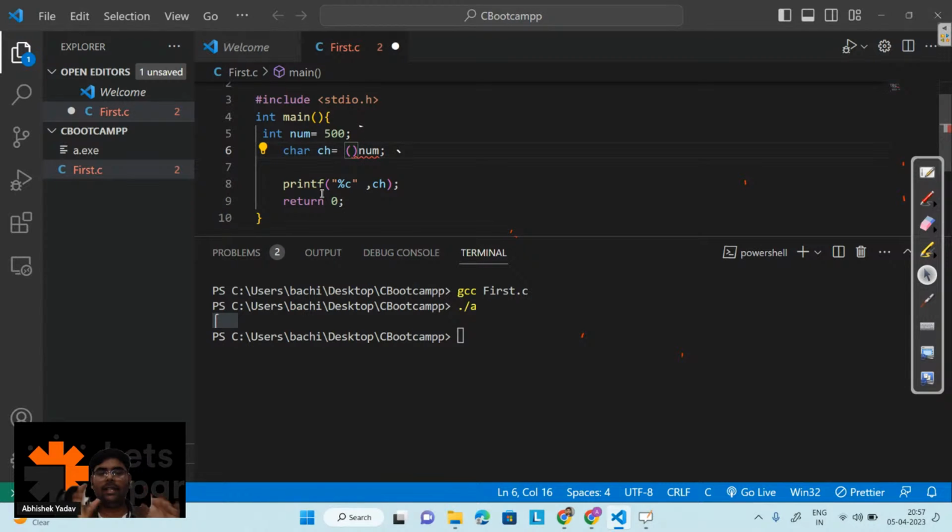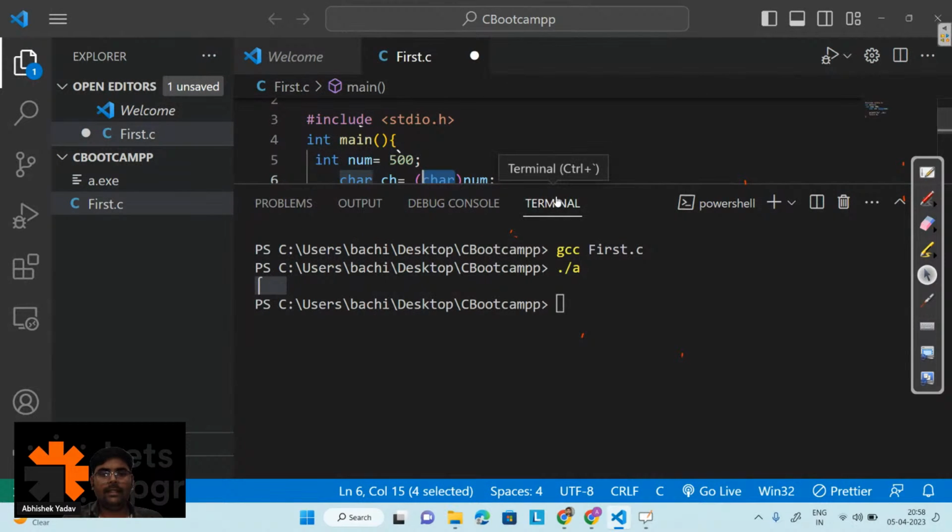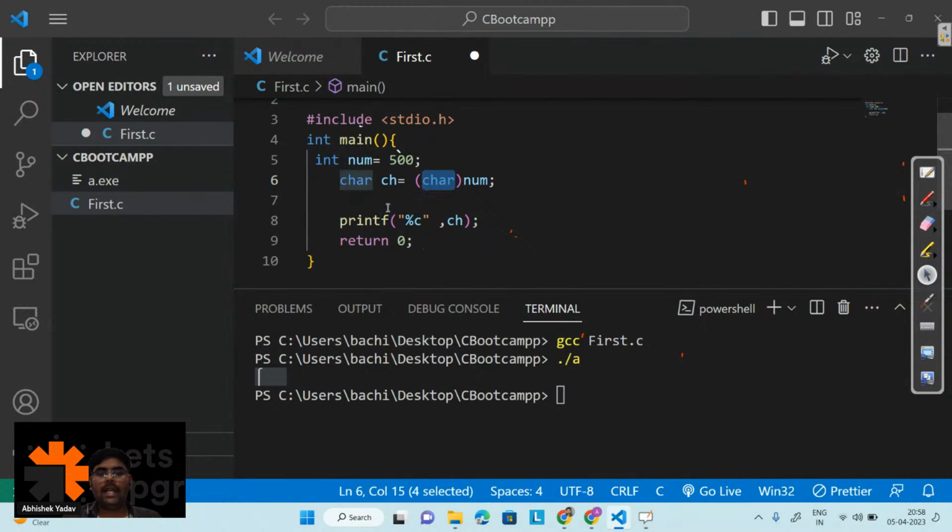Okay, I will write an open and close round bracket. Inside that I will write the name of the data type that I want to convert, right? Here I want to convert the integer data to a character data. That's why I am writing char, right everyone? Yes or no? Please write in the chat. Here you can see I am writing char.